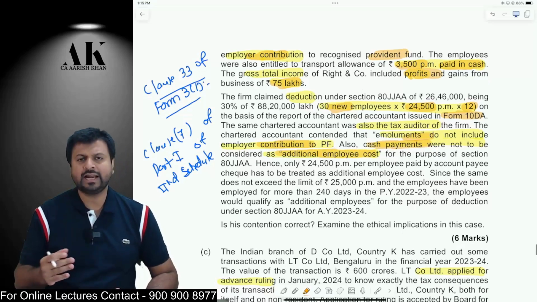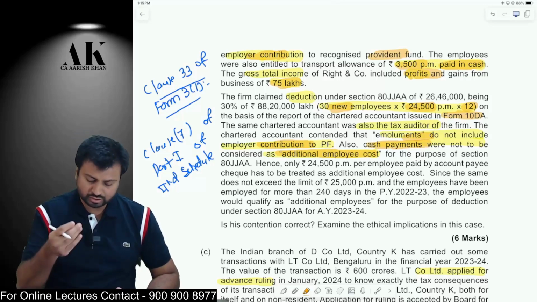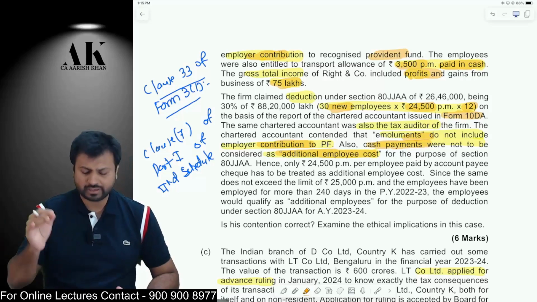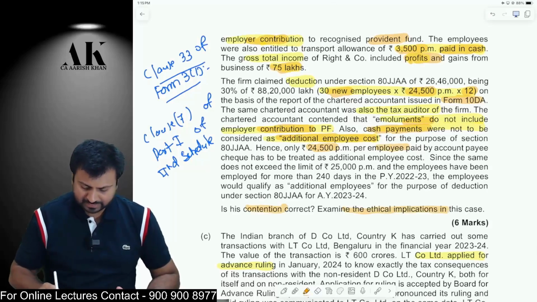The CA said that emolument does not include the PF part, and emolument does not include the cash component also, which is paid in the form of a transport allowance. Now, hence 24,500 per employee is the emolument. Therefore, the deduction will be given. Is this contention correct? Explain the ethical implication.